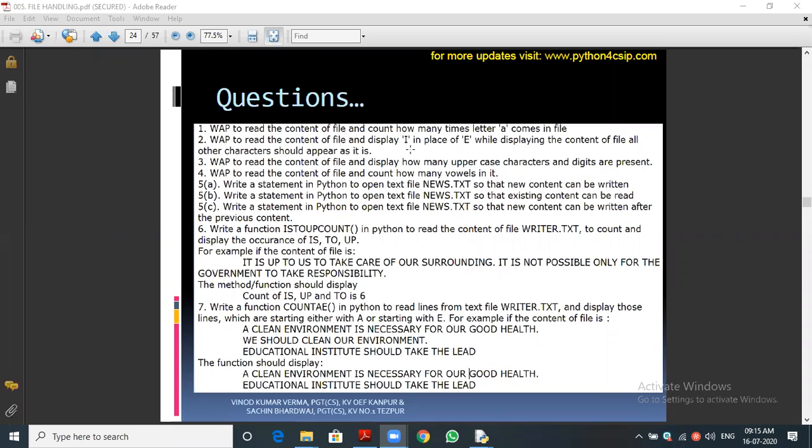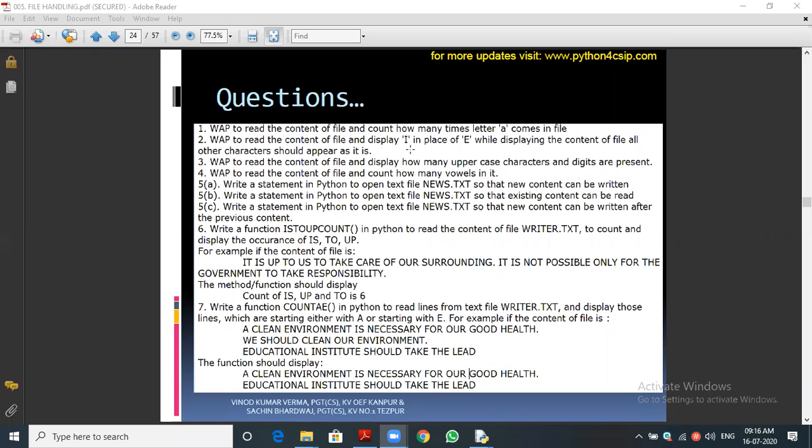Then if capital I is there, we should use the replace function. Can you remember that we dealt with the replace function in the second chapter, the string? Okay, I think we discussed the replace function in the third chapter on functions. So what is the replace function? String dot, what is the string name, dot replace with the character. Whatever I is there, it wants to replace.